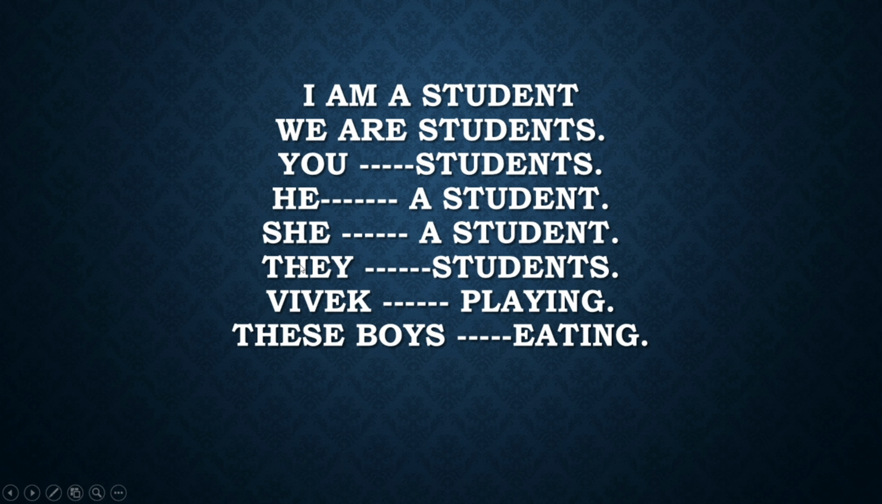See, they, here it is plural. Can you tell me what we should use for they? They are students. Vivek is singular. Can you tell me what we should use for Vivek? Vivek is playing. See again down, these boys is plural. So what should we use here? Can you tell me what we have to use? We have to use is or are.